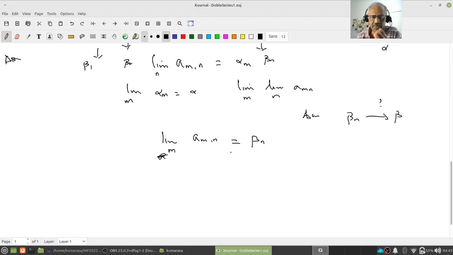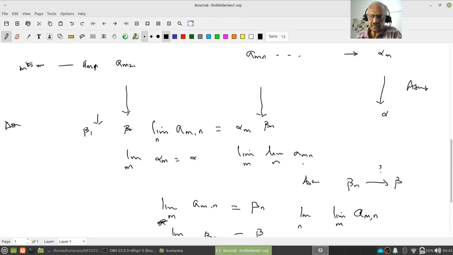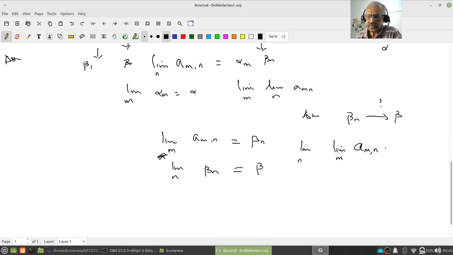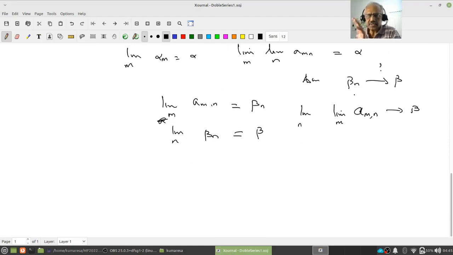These are all assumptions. Assume that the column-wise limits exist, and then look for the limit of beta n as n tends to infinity. Suppose this also exists. Okay, then how will I write this? I will write this as the limit over n of the limit over m, that is column-wise first, of a_mn, and then row-wise. Then if this converges to beta, and the other one was alpha. Have you understood? Let's look at a very simple example.